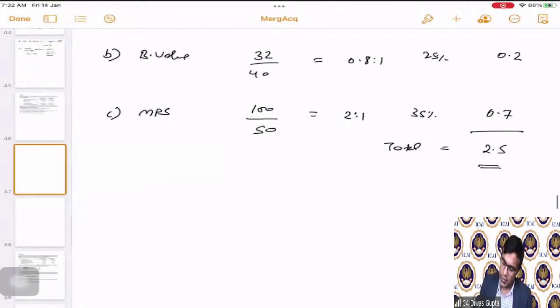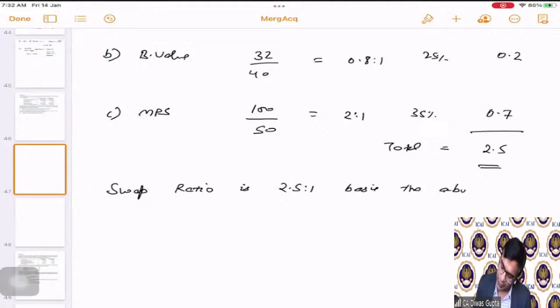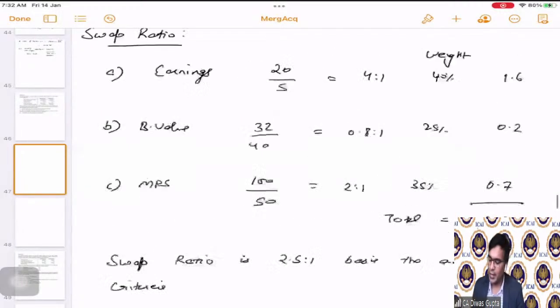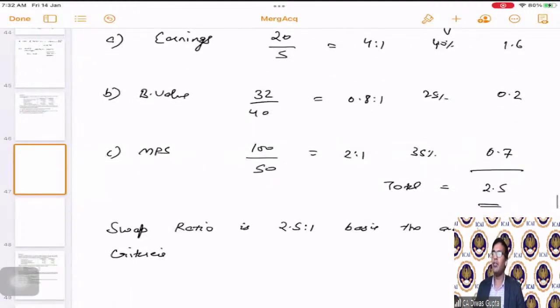So that means the swap ratio is 2.5:1 basis the above criteria. Whatever criteria was given to us in the question, we have applied that criteria and we have found that the overall swap ratio comes out to be 2.5:1.